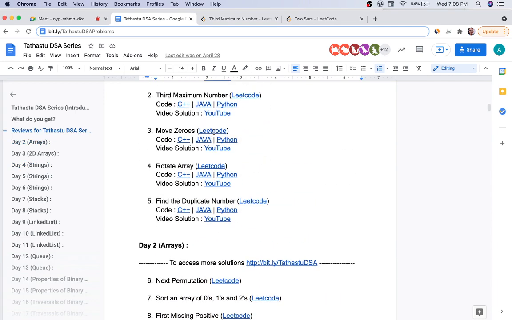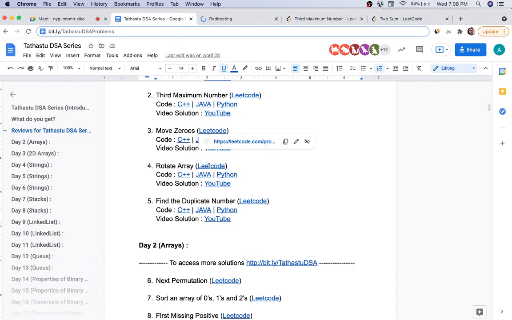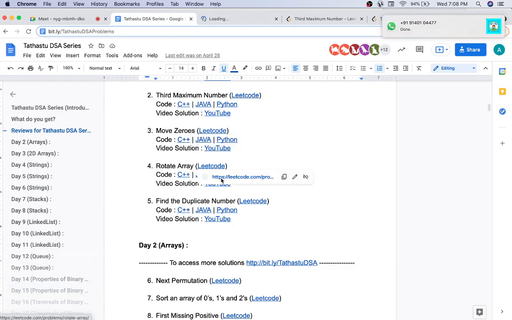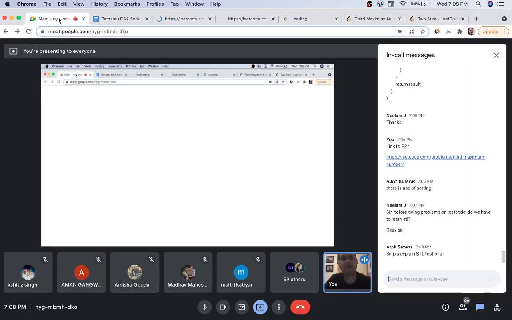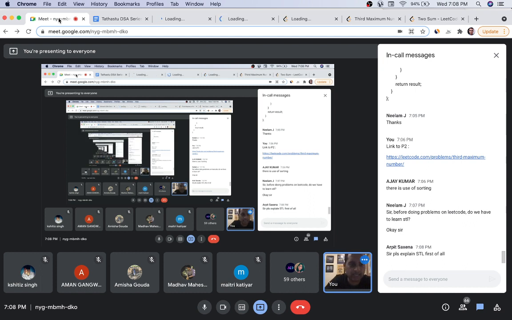Next problems that we are going to do tomorrow: move zeros, it's also a very interesting problem. Rotate array, it is also an easy problem, but rotation is a very important concept that is asked many times. Find duplicate number, it's a very interesting problem.